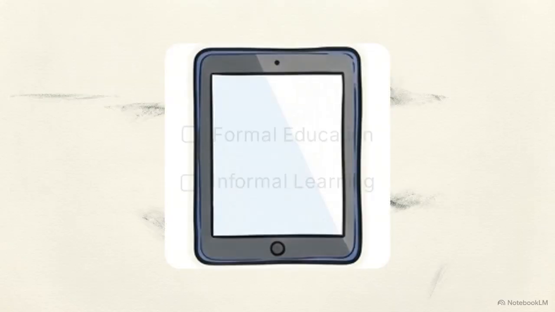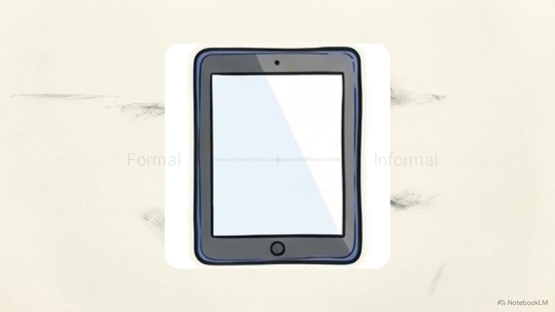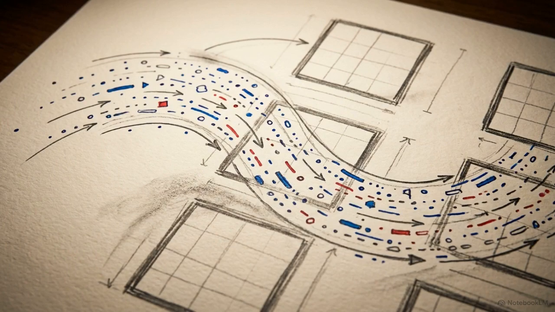To capture this, rewrite your classification questions. Instead of forcing a binary choice, use a continuous slider. This allows learners to report their experiences more accurately. If completing a structured online course without a degree, they can place their answer between formal and informal categories. Utilizing a continuum prevents the data loss that occurs when respondents are forced to fit modern habits into outdated boxes.